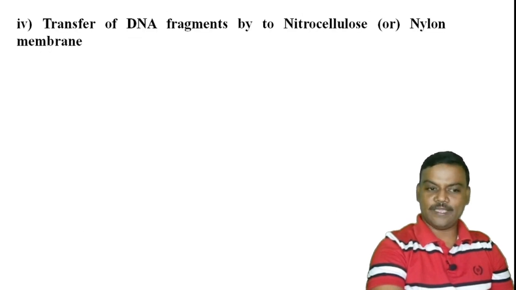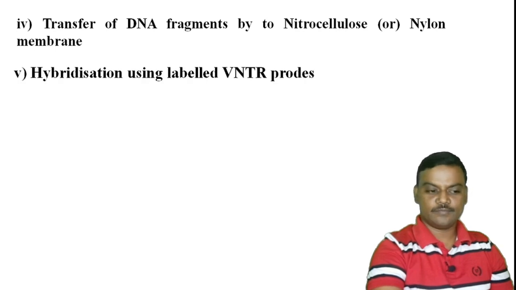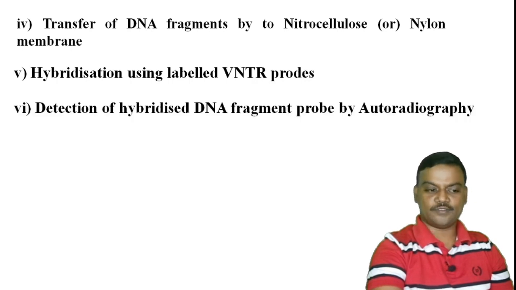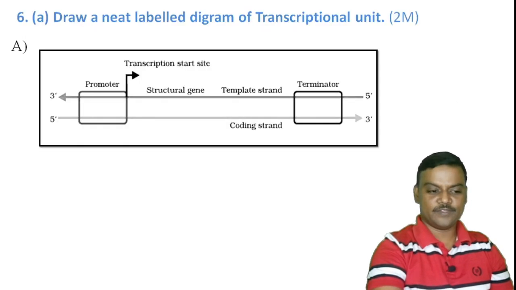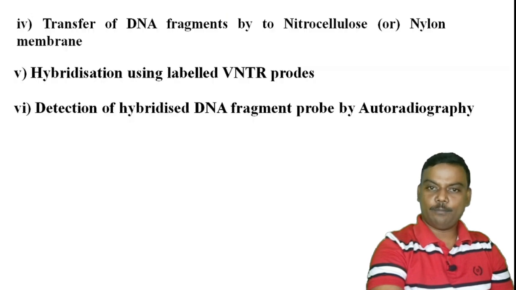The fourth step is the transfer of DNA fragments to nitrocellulose or nylon membrane. The fifth step is hybridization using labeled VNTR probes. And the sixth step is detection of hybridized DNA fragments by autoradiography. So these are the important points for DNA fingerprinting.